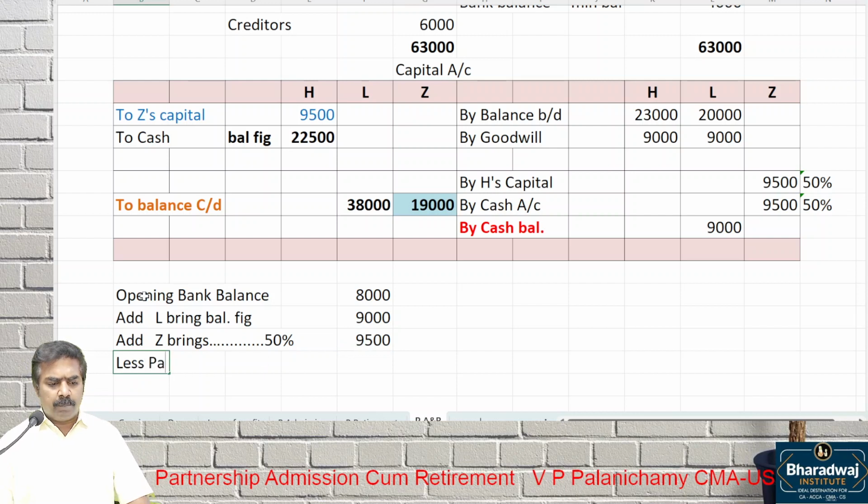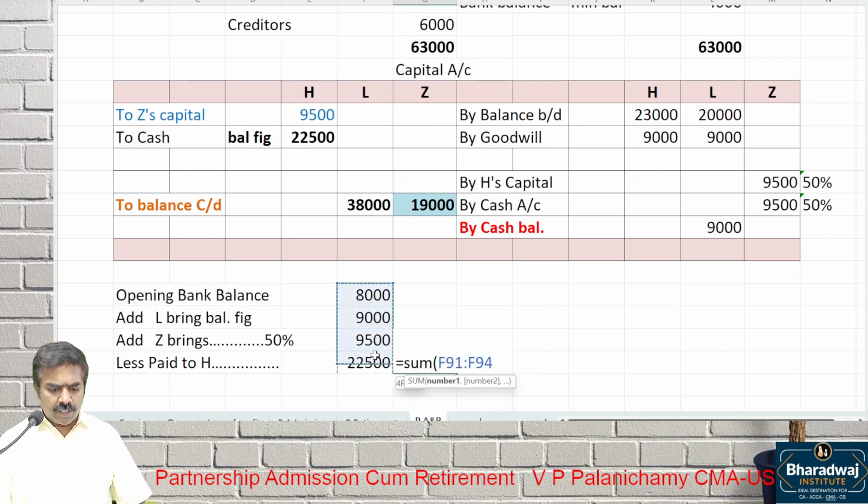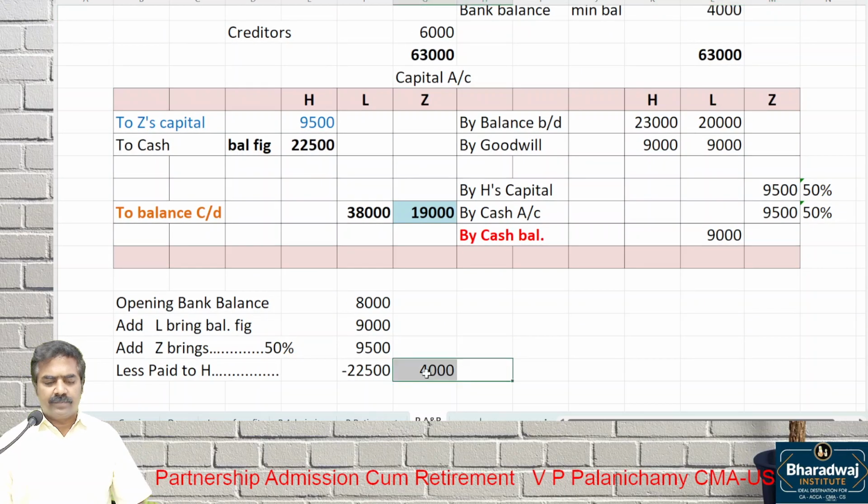Less paid to whom? To H. How much have we paid? 22,500. Adjust and see. How much will be left? 4,000. That is the 4,000 minimum balance. This 4,000 balance we have to maintain, and it is maintained.